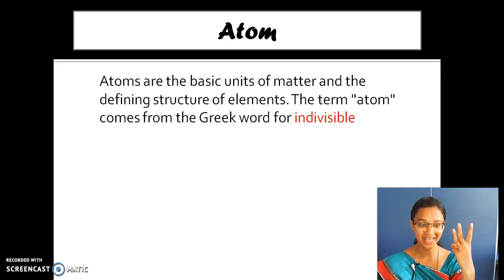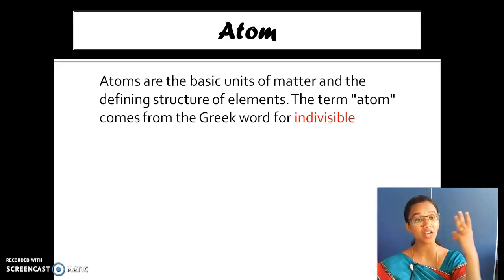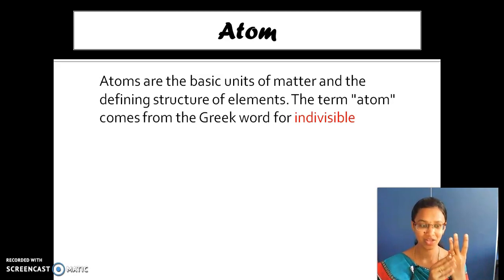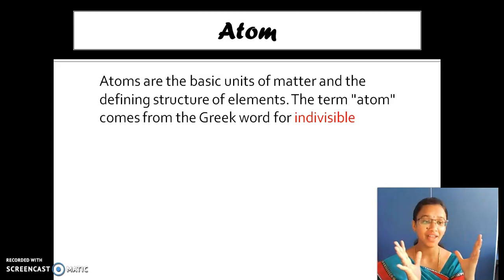So what I said about atomic arrangement also: in solids, the atoms are tightly and closely packed. In liquids, they are loosely packed, and in gases, they are very much loosely packed.